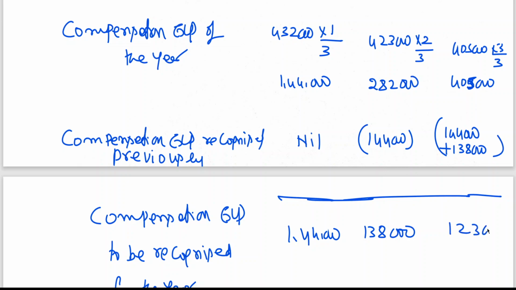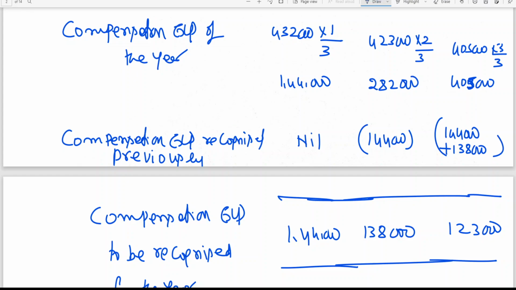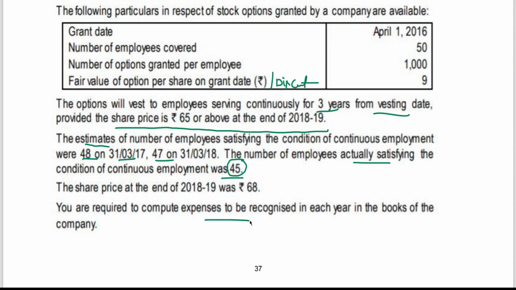Now you can see the logic. By the end of third year vesting period, expenses to be recognized is on actual number of shares applied by the employees. It has to be 4,05,000. You can cross check: 123 plus 138 plus 144 is coming to 4,05,000. But that 4,05,000 we are splitting into 3 different years. That's it. You are required to compute expense to be recognized each year in the books of the company.